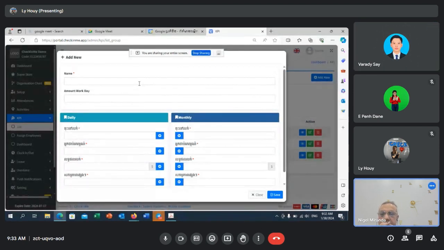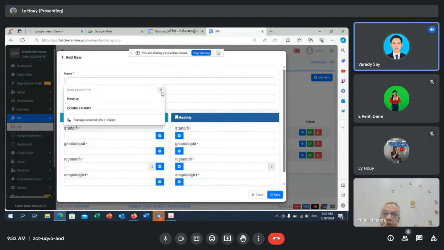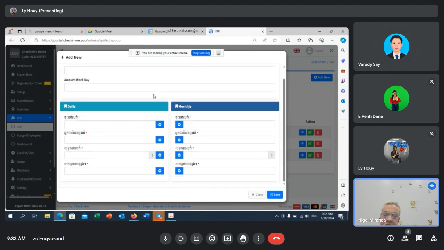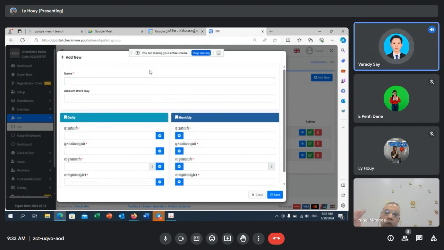Okay. So basically, these are targets, not KPIs. Yes, sir. These are targets. Do you have quantitative KPI or qualitative KPI? You don't have that, right? I'm sorry, can you repeat that question? Do you have quantitative KPI or qualitative KPI? Can you give me a minute? Let me confirm it with our team. Okay.